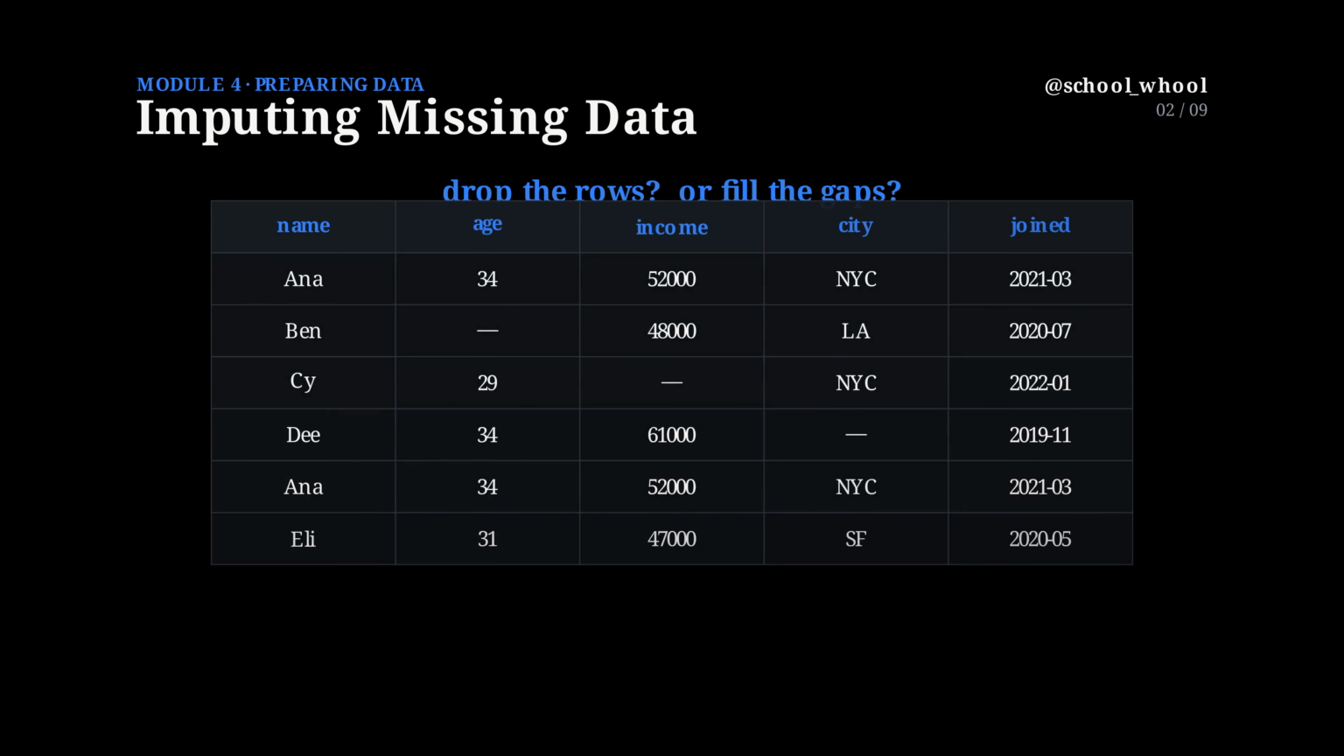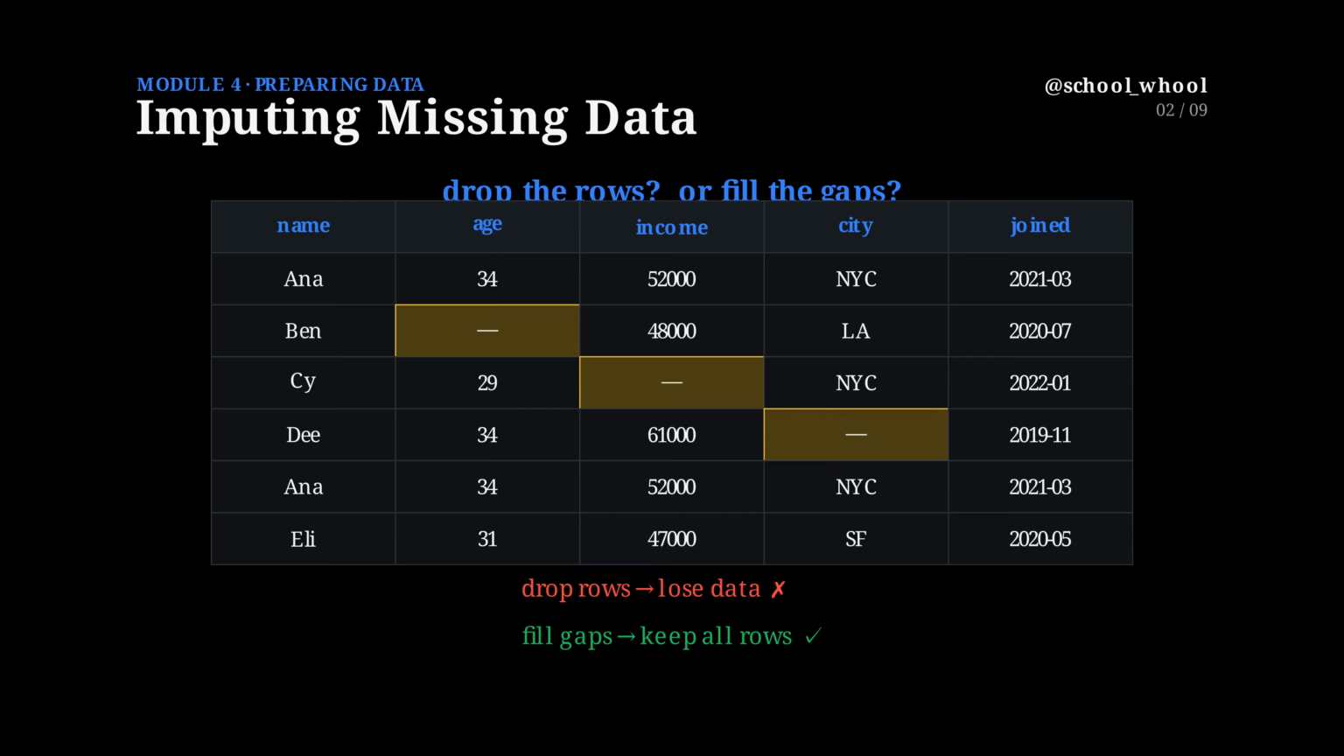We found the holes. Now we fill them, a process called imputation, so that no row has to go to waste. The lazy option is to delete every row that has a gap. But on real data, that can throw away half your examples. The smarter move is to fill each gap with a sensible estimate.